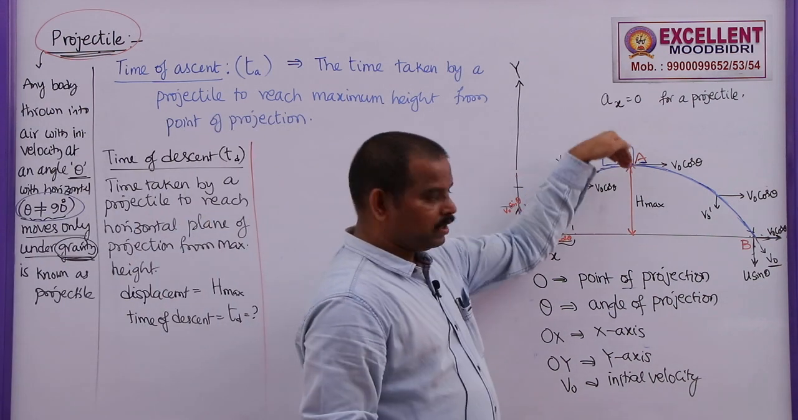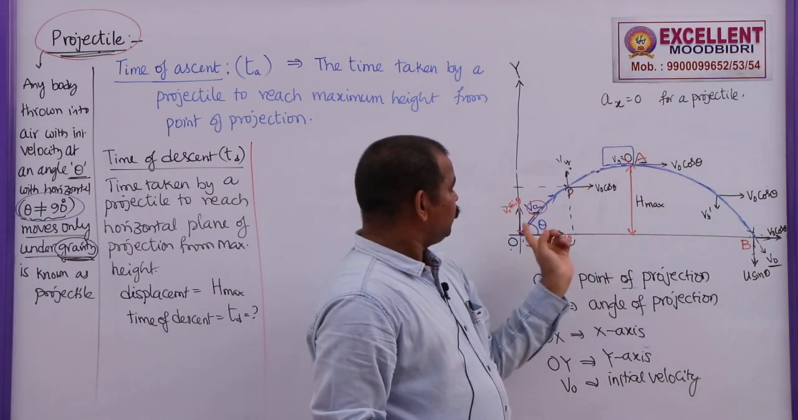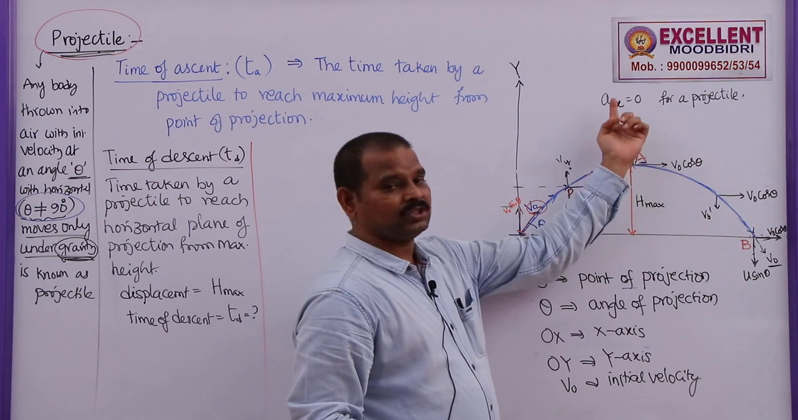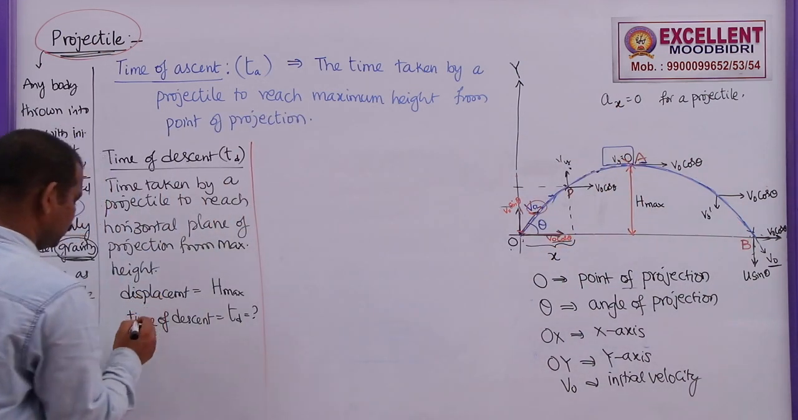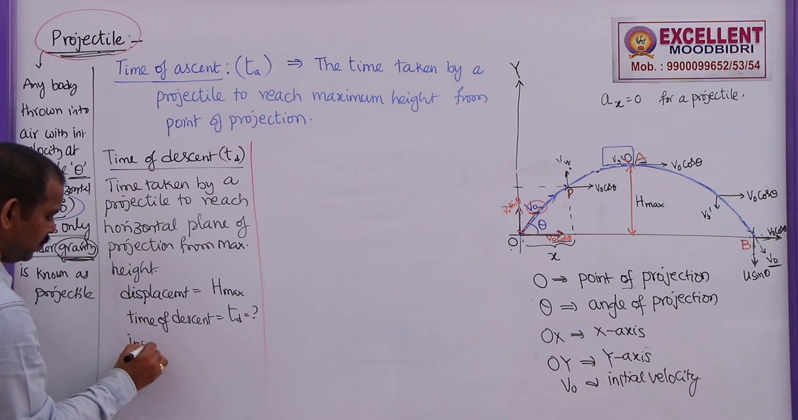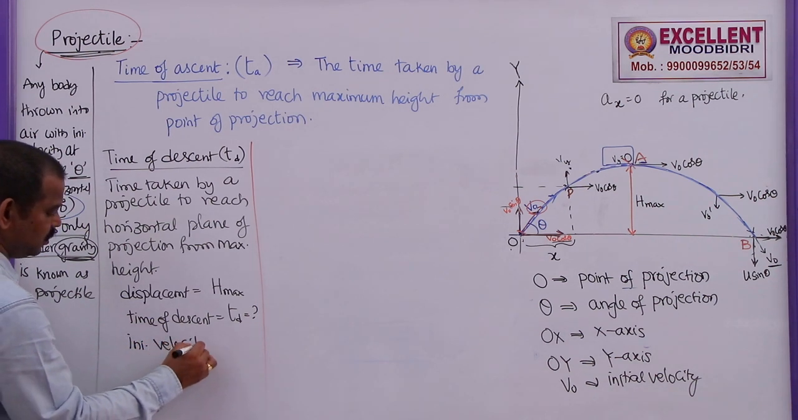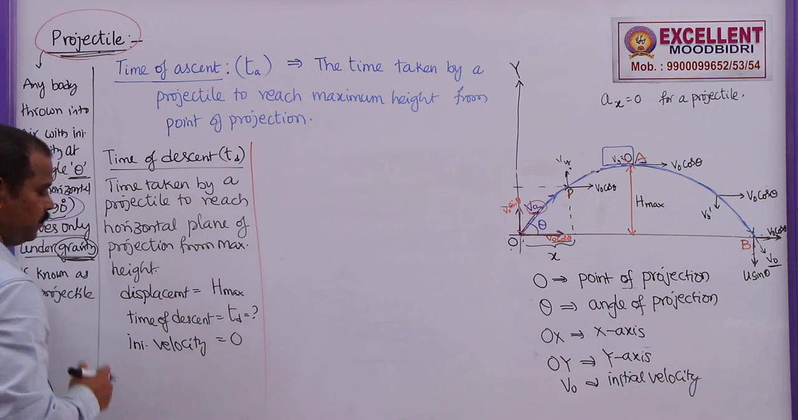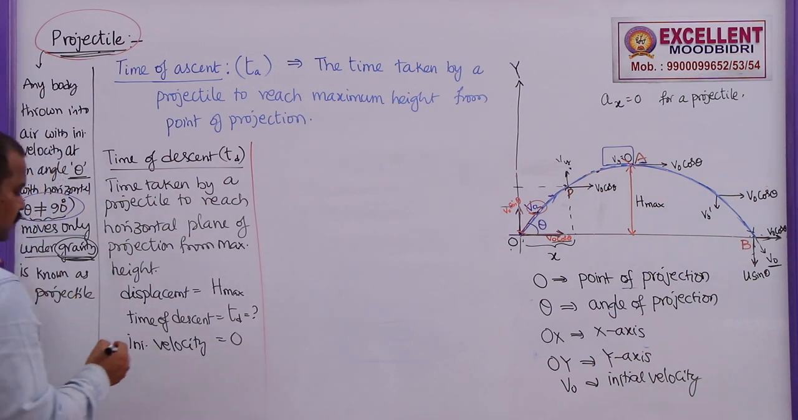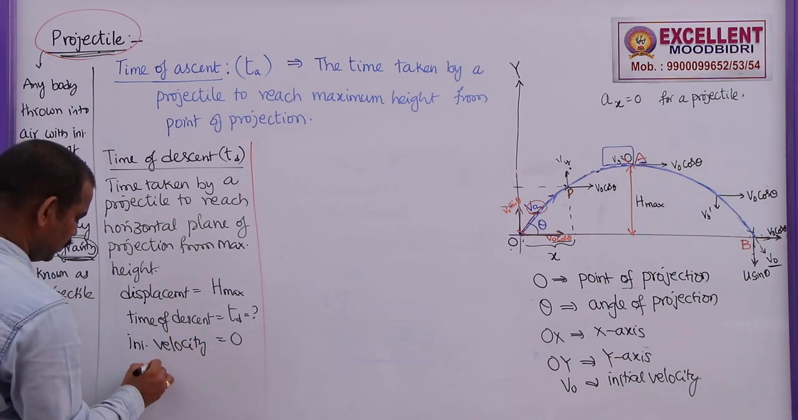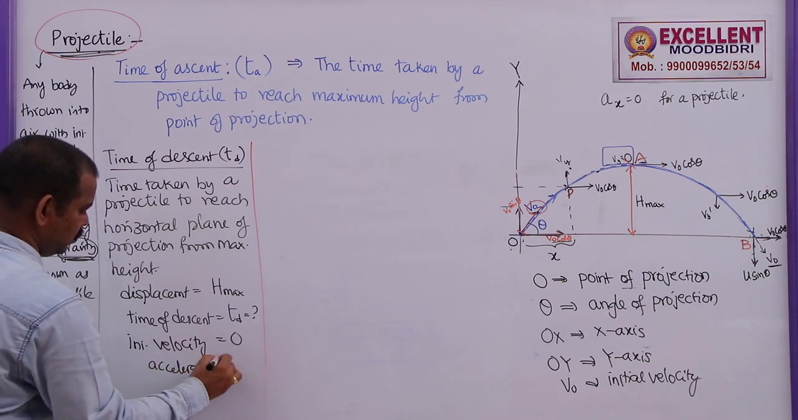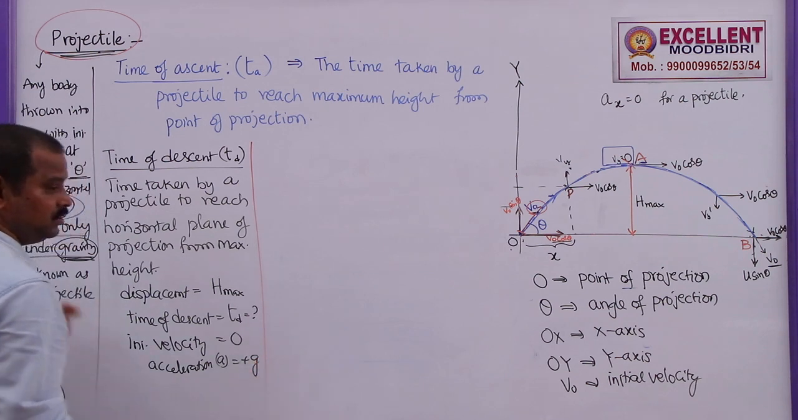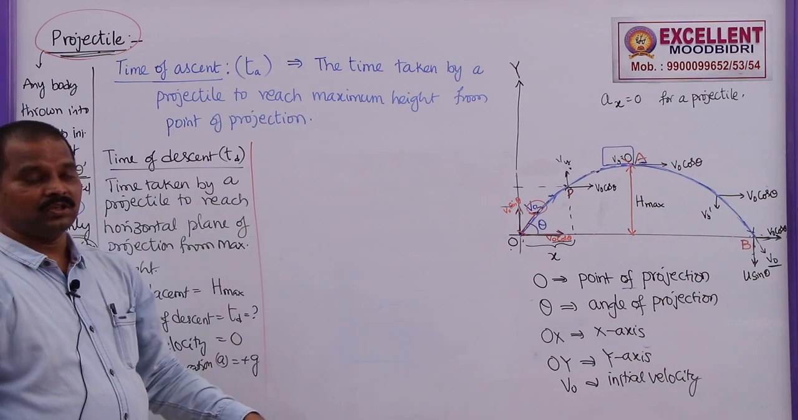Now, when the body reaches here in the vertical direction, from O to A the final velocity was 0, from A to B the initial velocity is 0. So, in this case only the initial velocity is 0, and the acceleration A is equal to plus g. In the downward direction acceleration is positive.